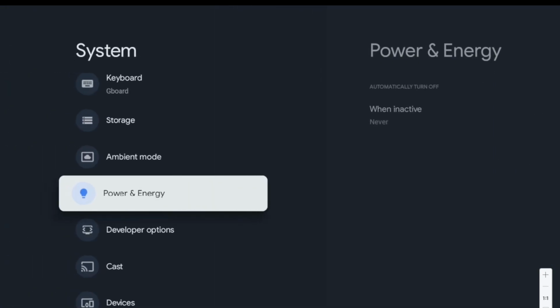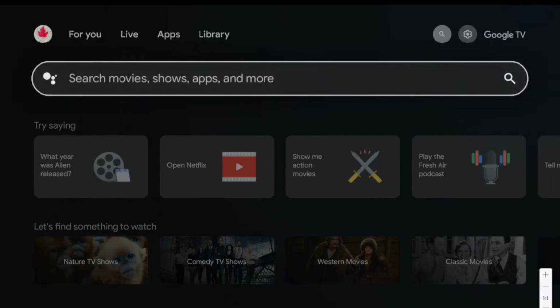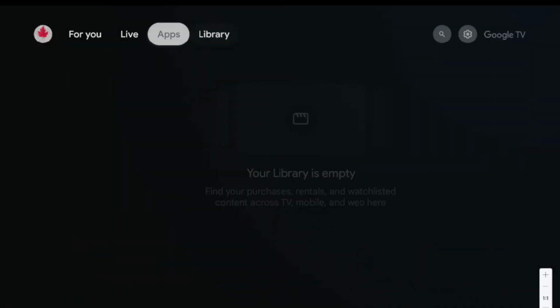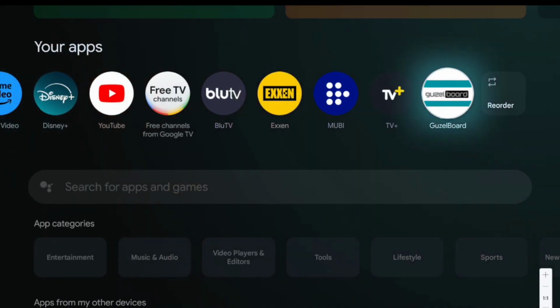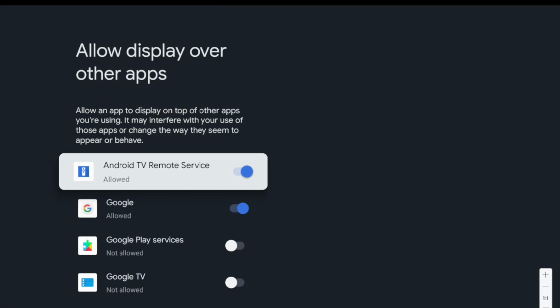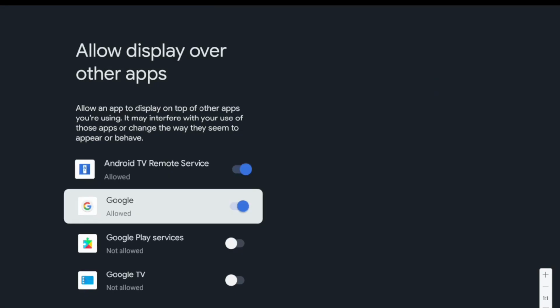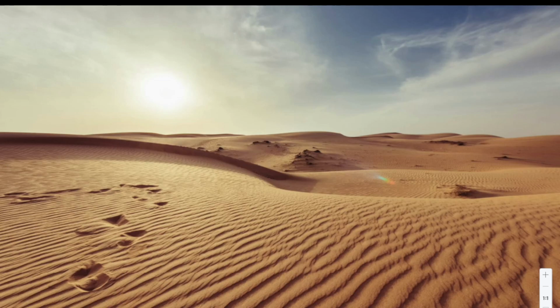Last, go back to the home screen. Find the GuzelBoard app. Open it again, and you will be presented with a dialog asking you whether you want to allow GuzelBoard to be displayed over other apps. Since it's digital signage, of course you do. So go down to GuzelBoard and select that it's allowed. That's it. With these few simple configuration changes, you'll have a better GuzelBoard experience.